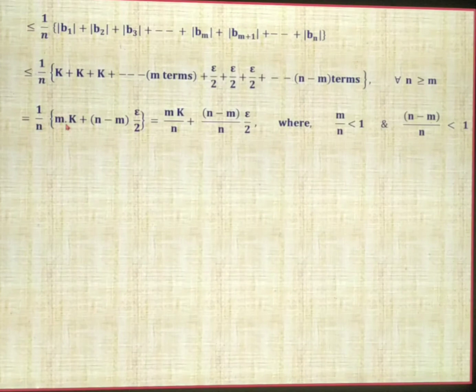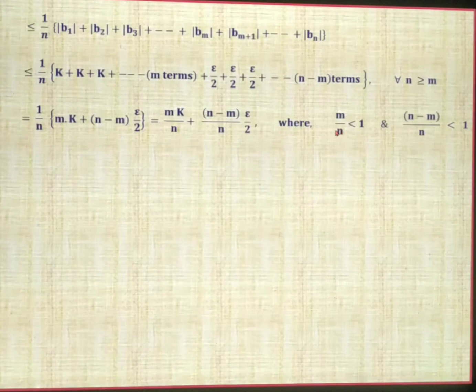Now multiply 1 by n for both inside terms: it is m by n into k, and n minus m divided by n into epsilon by 2. These two expressions, m by n and n minus m by n, are always less than 1, because m is a positive integer and n is a natural number.